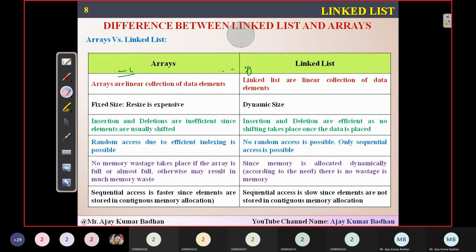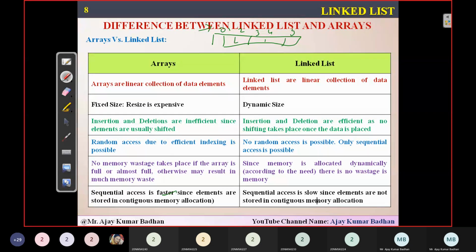The last but not the least, sequential access is faster since elements are stored in contiguous memory allocation. So here in an array, we are storing the elements sequentially, 0, 1, 2, 3, 4, 5. All the elements will be present in sequential locations, so it becomes easy to access.